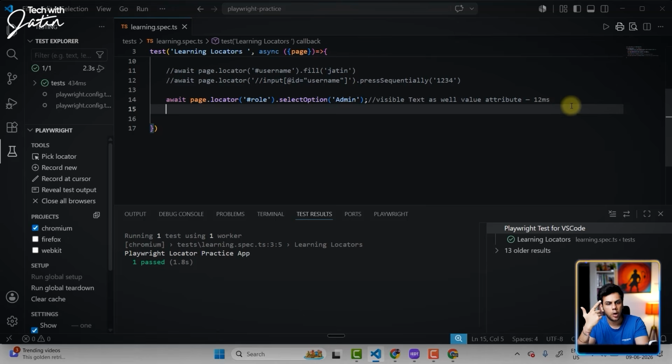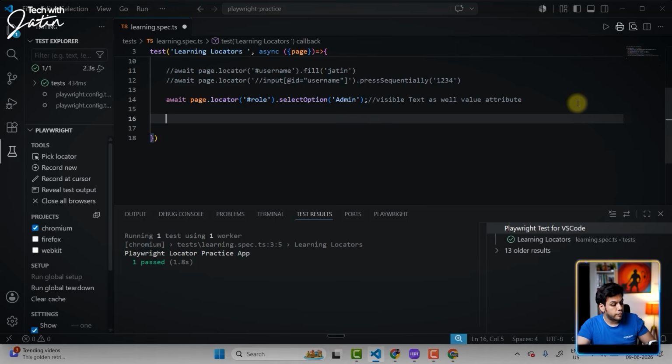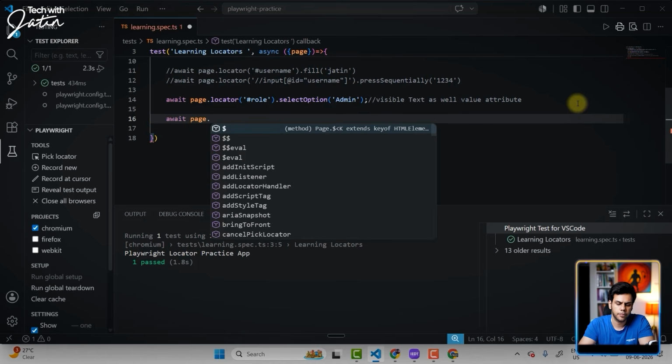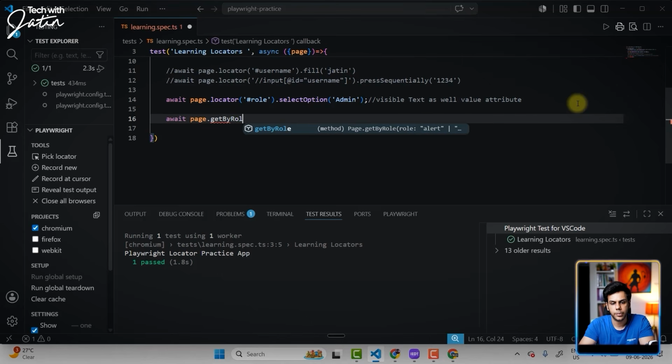Okay, now let me write it down. What we will be doing now, we will play with all the different permutation combinations kind of a stuff. I will be working with locator also over here for the same login button. Okay, we can use the data test ID. We can use the get by role. So you get comfortable in how to use it. So I can simply say await page dot get by role.